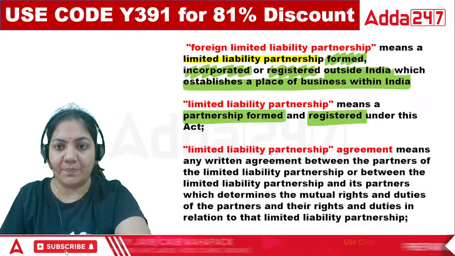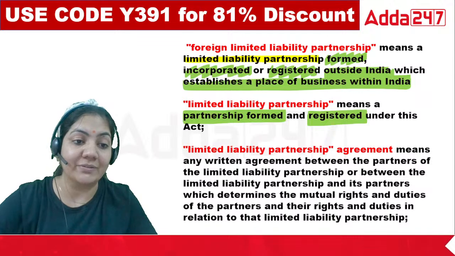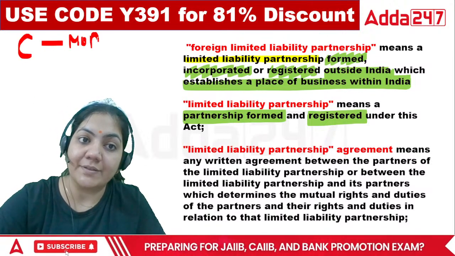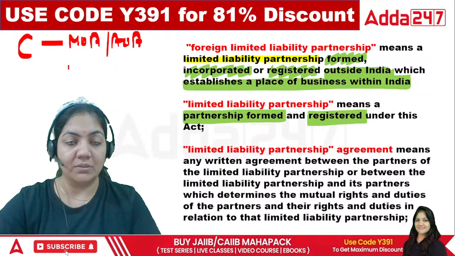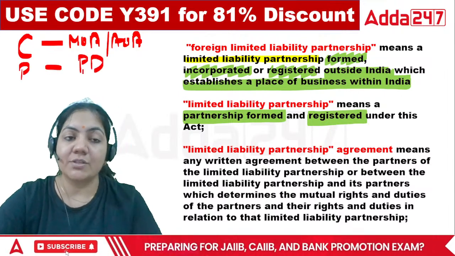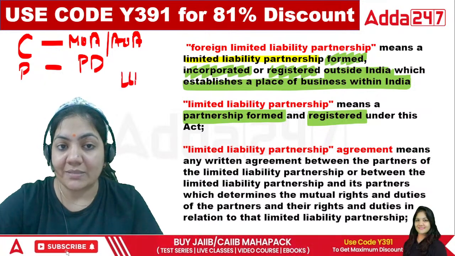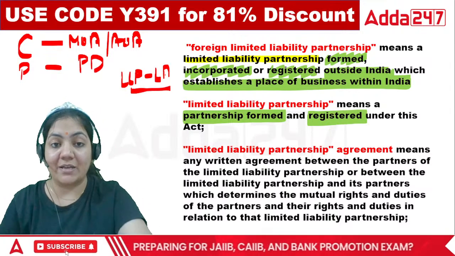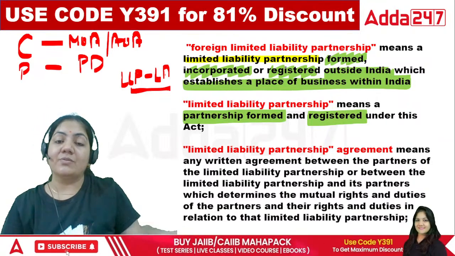Done? Now, next one. What is an LLP agreement? Class, as we know, in a company there is the memorandum of association and articles of association. In a partnership, the partnership deed talks about the rights and duties of the partners. In LLP, the LLP agreement talks about the rights and duties of the partners.